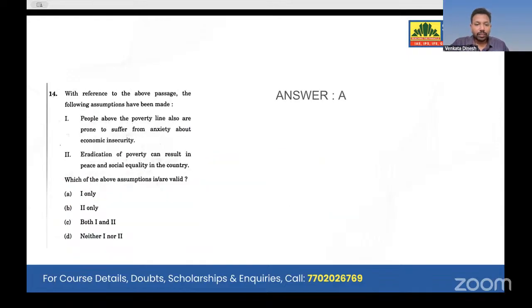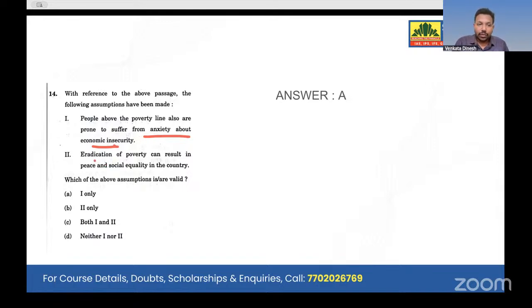Now going with question number 14, with reference to the above passage, the following assumptions have been made. For example, people above the poverty line are also prone to suffer from anxiety about economic insecurity. See, the passage has given that even just above the poverty line, there are multiple economic insecurities. Yes, there are. It says that just above the poverty line, there are multiple economic insecurities like poverty. So, yes, we can say that people have certain anxiety issues.